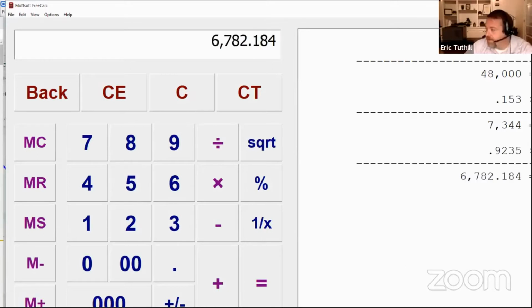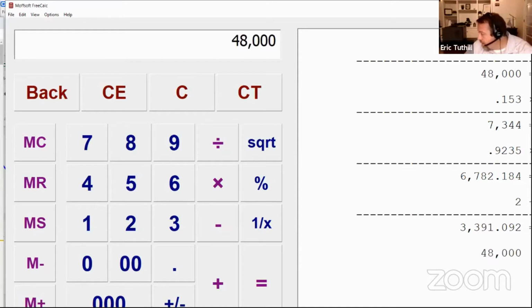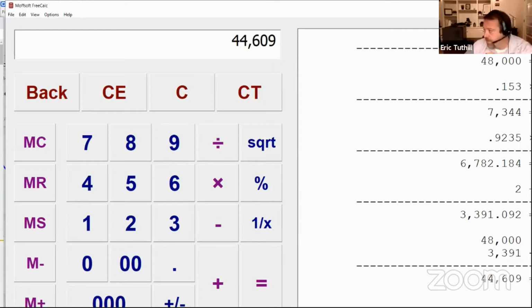There's another little factor that goes in here, but you're going to have to pay $6,782 in self-employment tax. That's the tax alone based off of the amount of income that you've earned for that company, right? So 6,782 bucks. Now, with that $48,000, he's going to have a couple deductions, and one of them is going to be one half of self-employment taxes, which is $3,391.09, right? So we take our 48,000, we subtract $3,391, and we're going to have $44,609 left here to tax, right?